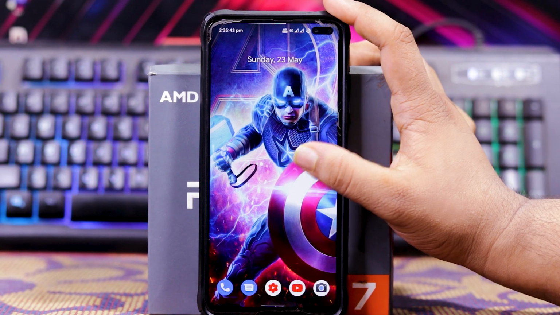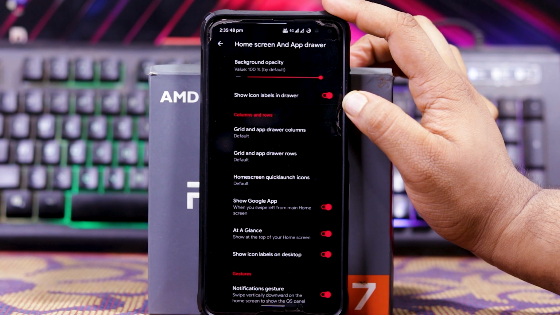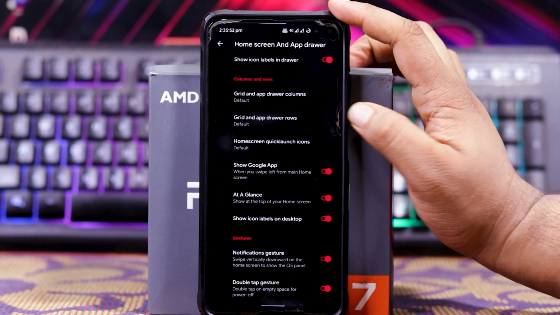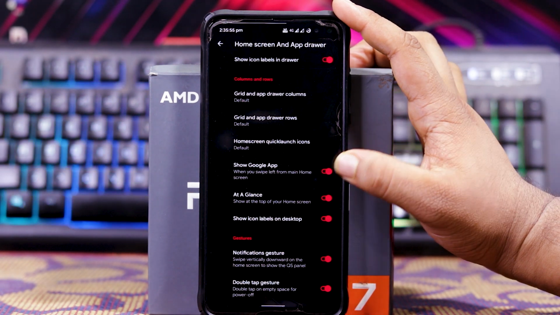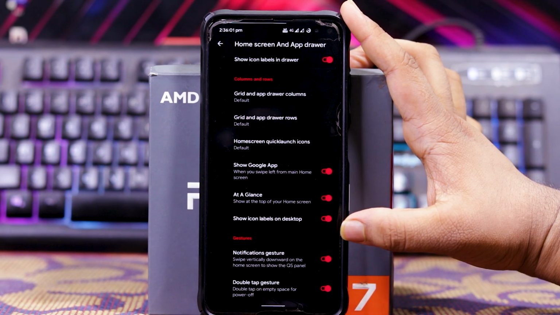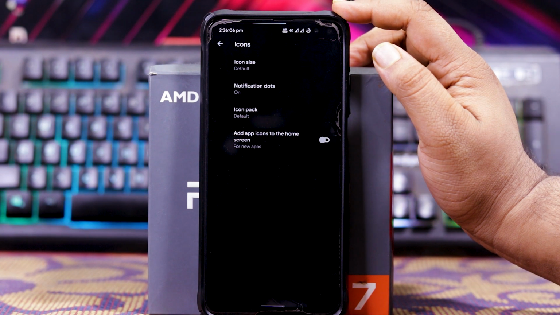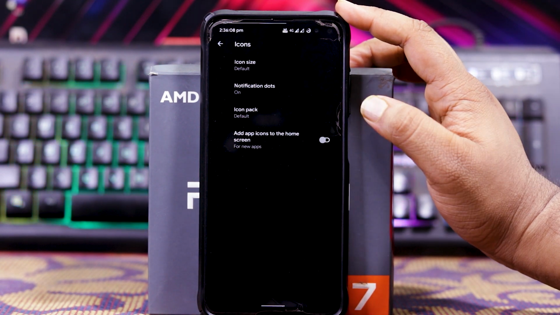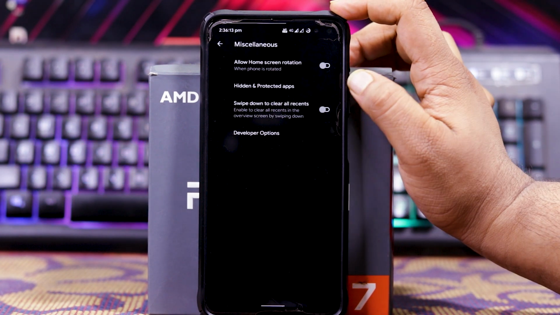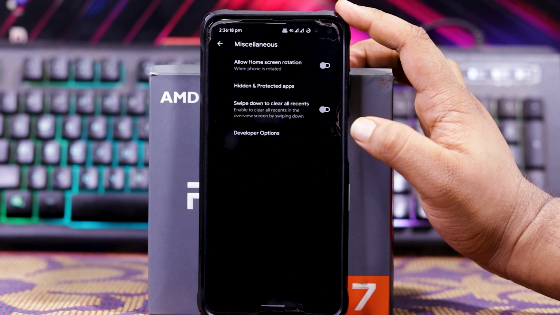And in this you get a stock launcher with customizations like in home screen, you get background opacity, show icon label in drawer, create an app drawer columns and rows, home screen quick launch icons, show Google app at a glance, show icon label on desktop, notification gesture and double tap to sleep gesture. In icons, icon size, notification dot, icon pack and add app icon to home screen. In miscellaneous, you get home screen rotation, hidden apps and swipe down gesture for clear all.